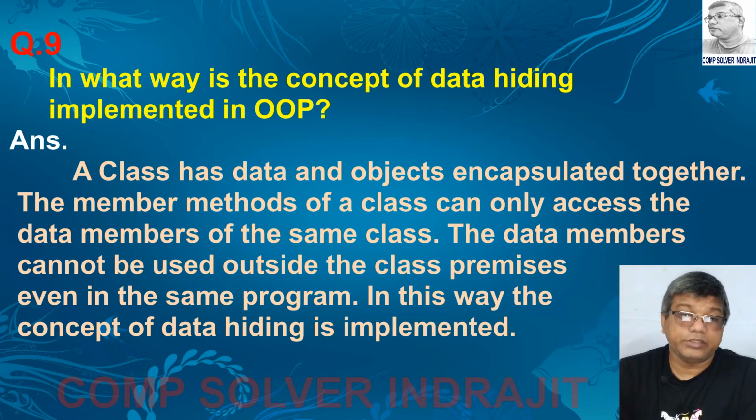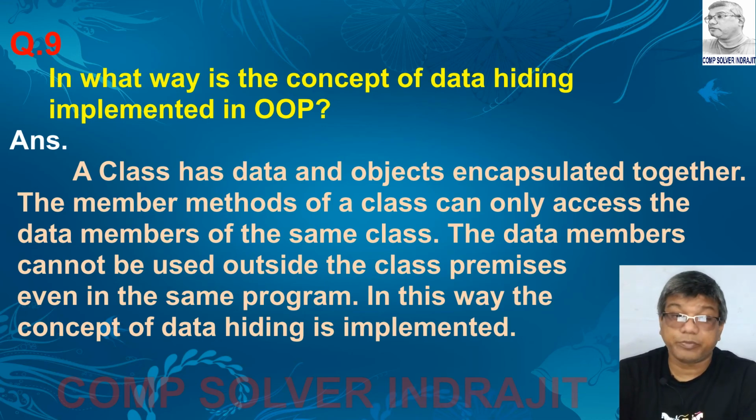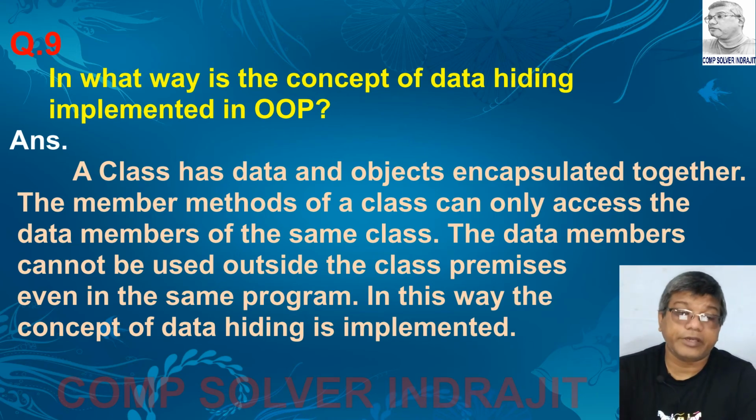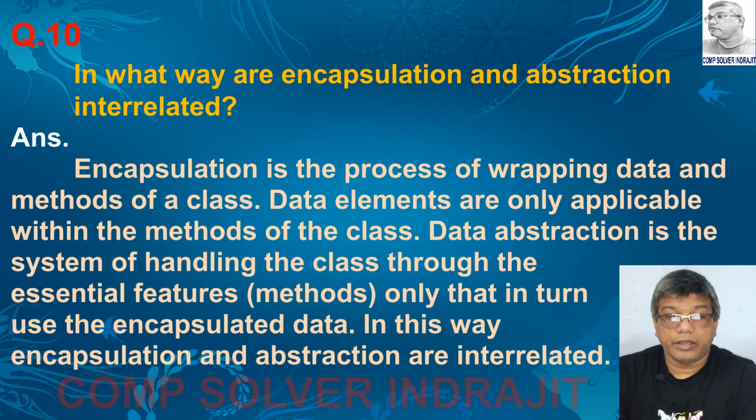The answer is, a class has data and object encapsulated together. The member methods of a class can only access the data members of the same class. The data members cannot be used outside the class premises, even in the same program. In this way, the concept of data hiding is implemented. Next question, in what way are encapsulation and abstraction interrelated?